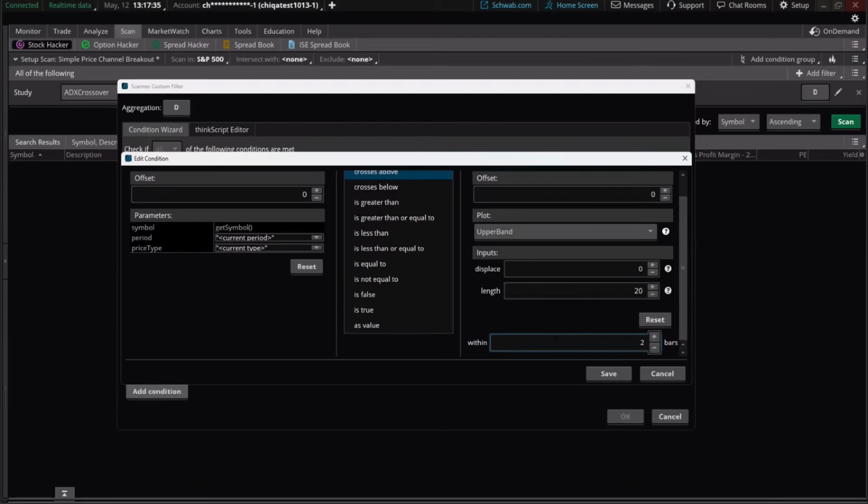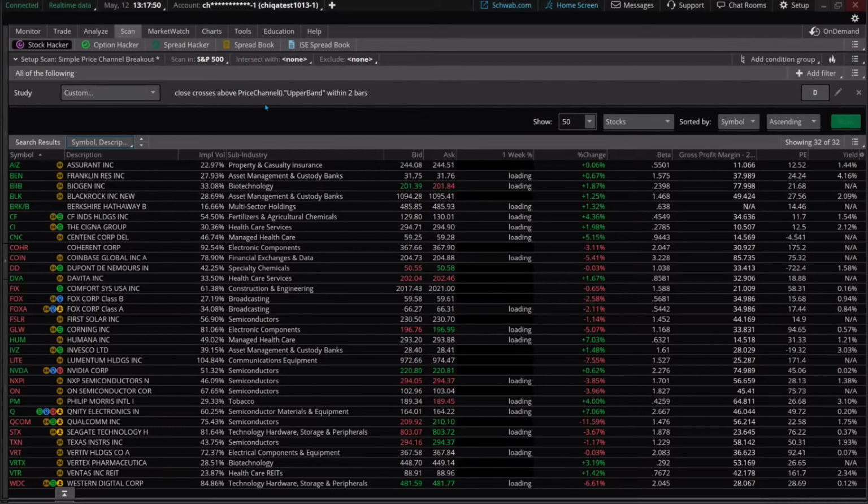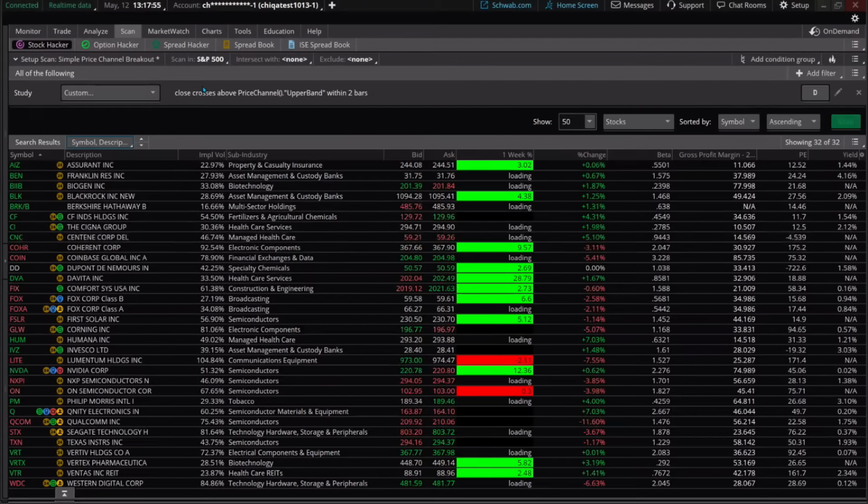This says one, it could have happened yesterday or today. Click on save, and let's click on this OK again. That's it. That's the entire scan. So if I click on scan over here, that fast, there are 32 companies that broke above their 20-day high within the last 2 days, and here they are in the S&P 500.